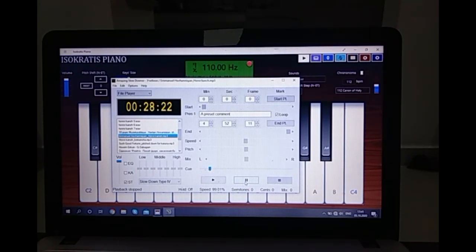And in case I like this very composition more than the others, so I want to learn this one, what I need to do in this program is just to pitch it 2 half tones up. So I have here this pitch thing, and I move it to the right, 2 semitones, and then I play the same one, and you will hear the difference. So it must be now not in A minor, but in B minor.